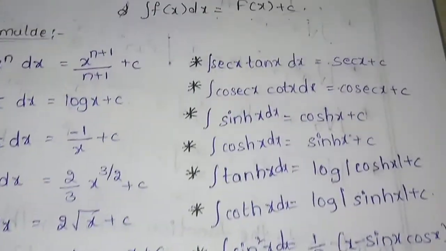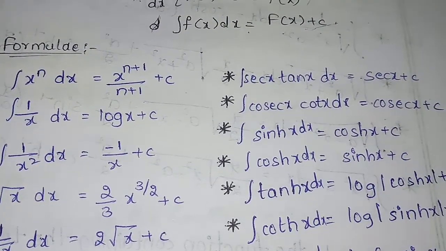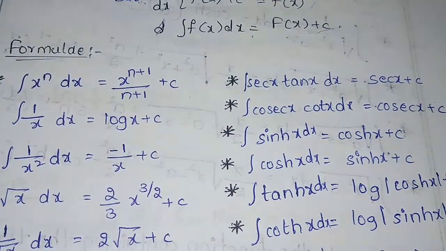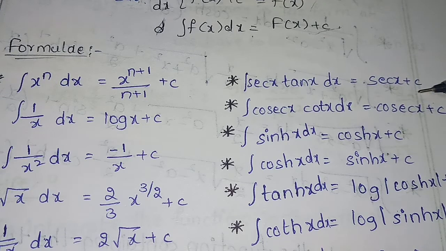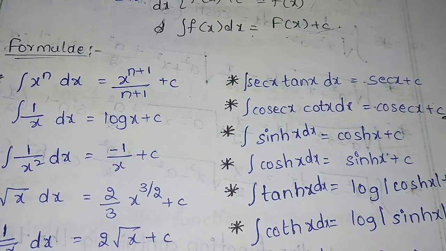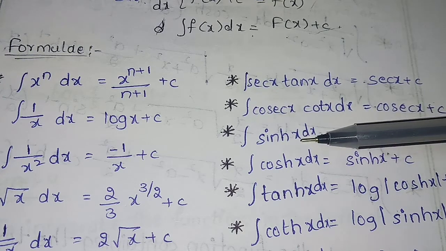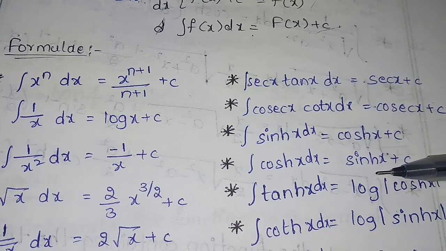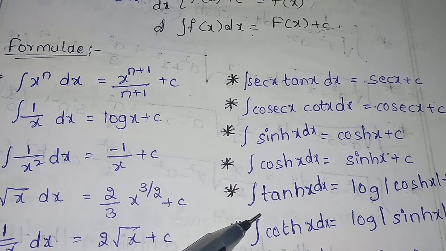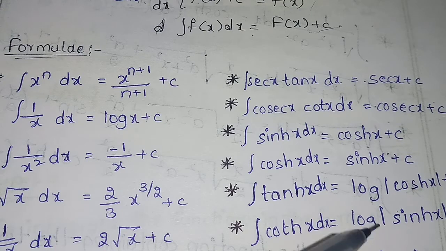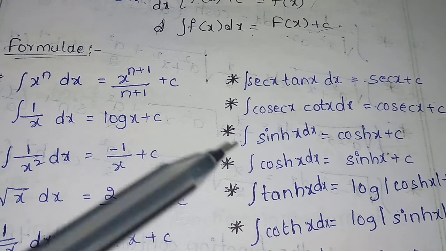When we go on to another formula, there are so many important formulae. This is the first part. Integral secant x tan x dx is equal to secant x plus c. Integral cosecant x cot x dx is equal to minus cosecant x plus c. Integral sin hx is equal to cos hx plus c. Integral cos hx is equal to sin hx plus c. Integral tan hx dx is equal to log of mod cos hx plus c. Integral cot hx dx is equal to log of mod sin hx plus c.